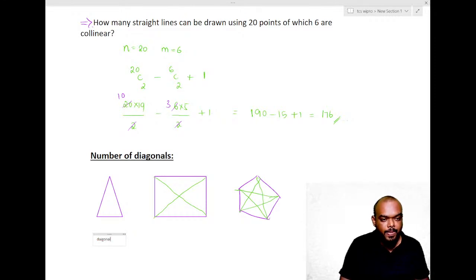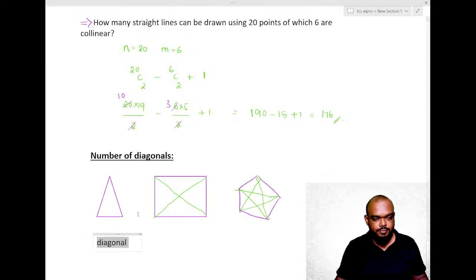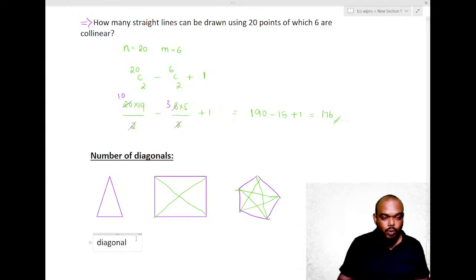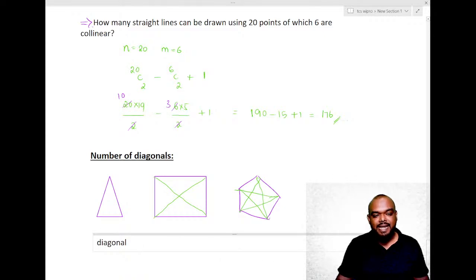Diagonal is a line. Let me increase the size of this. Now, what is a diagonal, people? First, understand the definition of the diagonal.